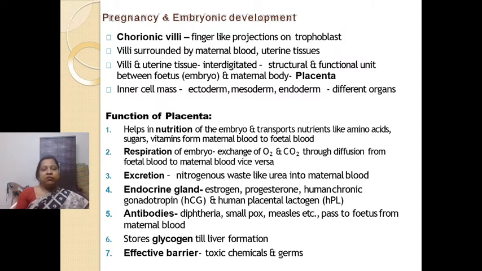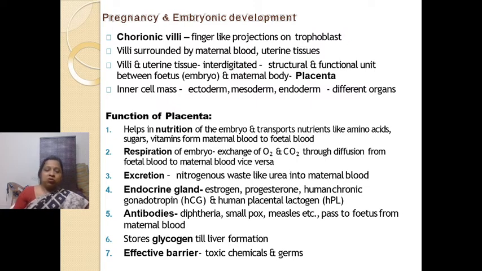Okay, fine. Now, placenta also passes on the antibodies from the maternal blood to the fetus so that the fetus gets some immunity. Then placenta stores the glycogen and acts as a storage organ to give nourishment to the fetus till liver is formed.